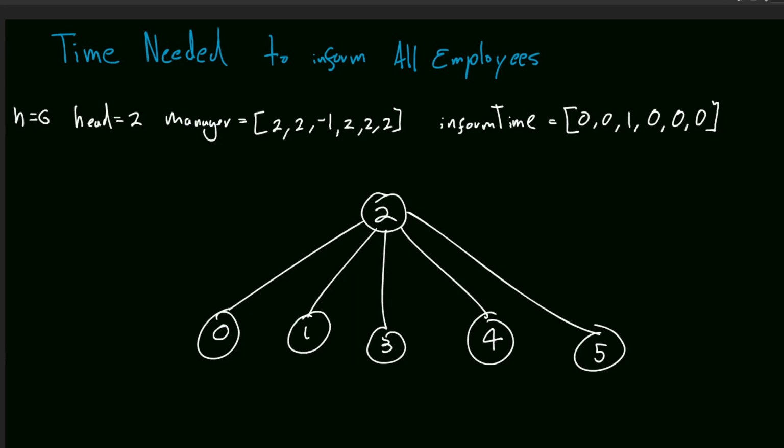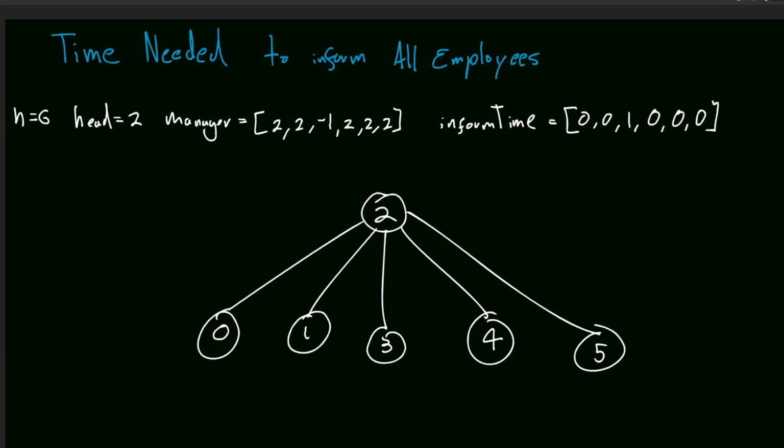There are n employees from 0 to n minus 1. In this case, n is equal to 6, so we have 6 employees from 0 to 5. The head ID is the ID of the top manager. This person doesn't have a manager of their own. That's why in the manager array, which tells us the direct manager of each employee, for ID number 2 we have -1, because there is no manager for the top manager.